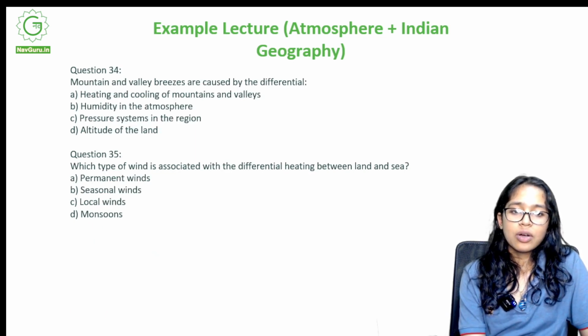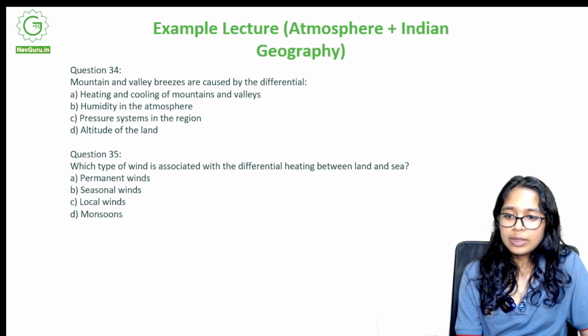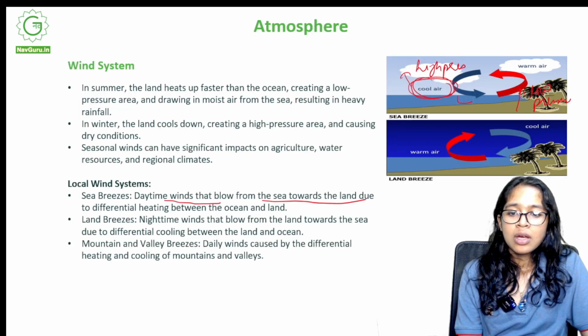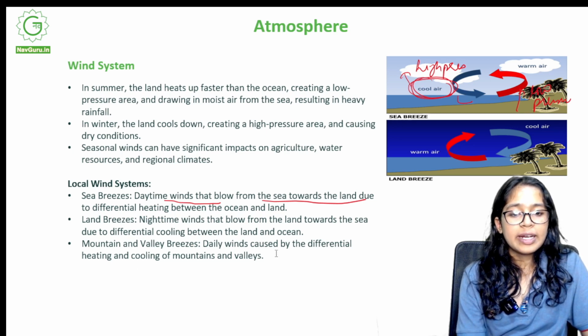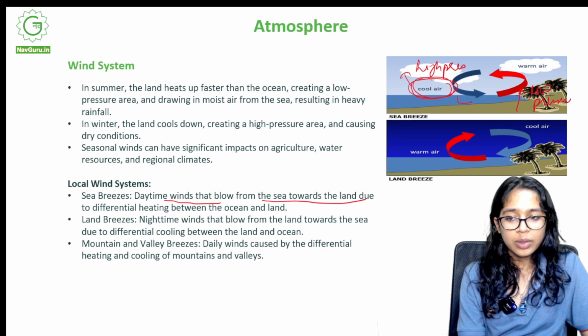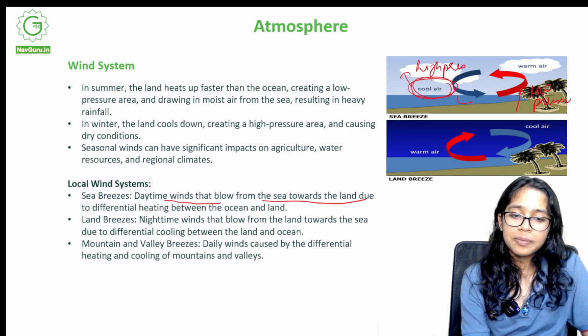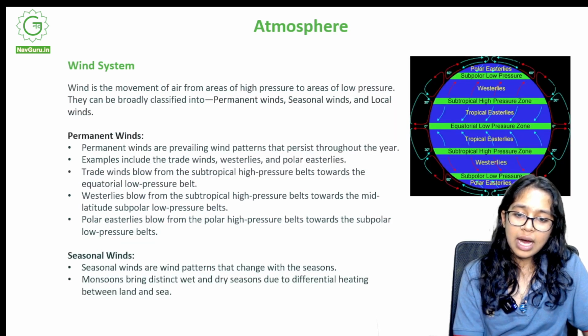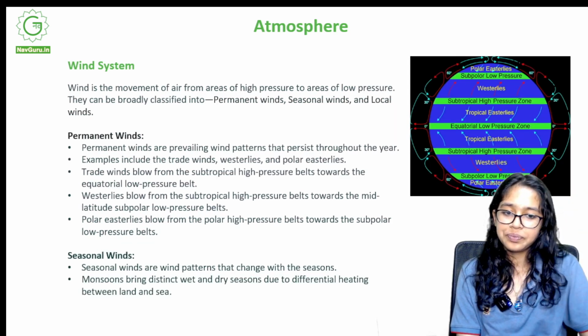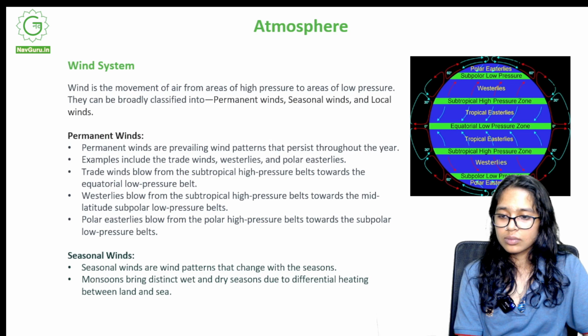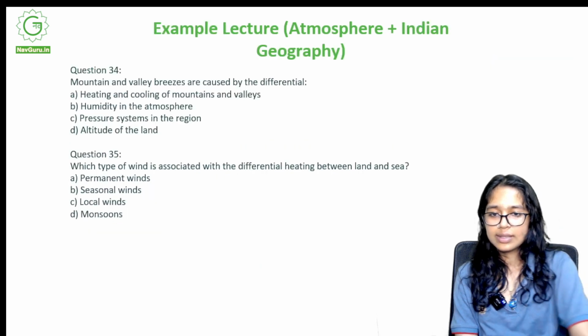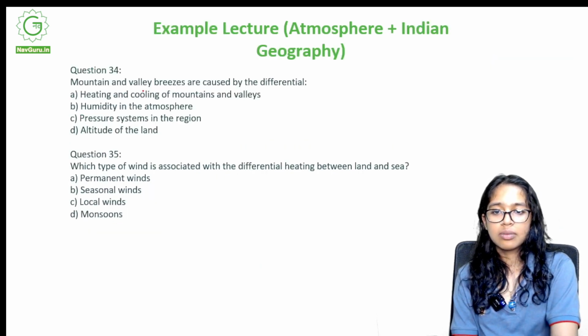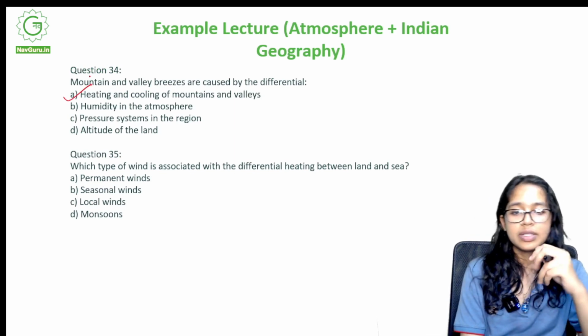Mountain and valley breezes are caused by, let's go back to mountain and valley breezes. We know the answer, but we still will go and read it again. Mountain and valley breezes are caused by daily winds which are caused by differential heating and cooling of mountains and valleys. Yes. So the right answer is heating and cooling of mountains and valleys.